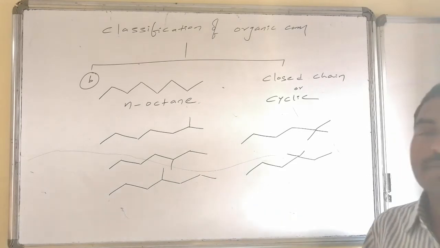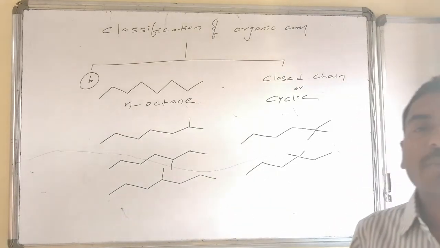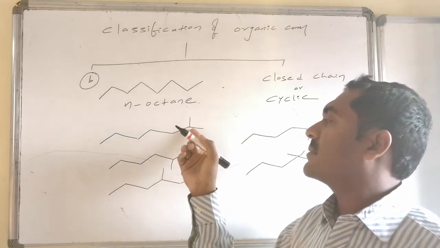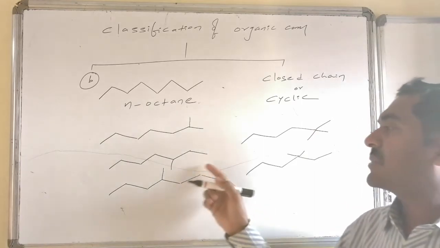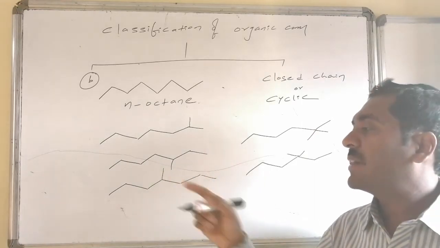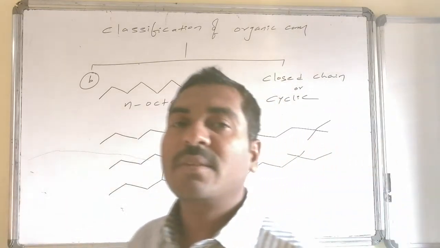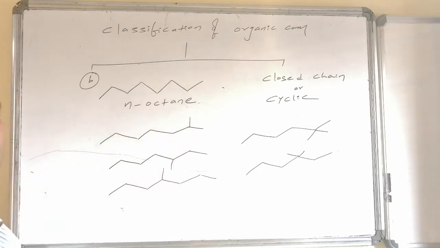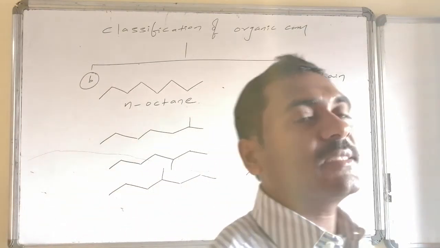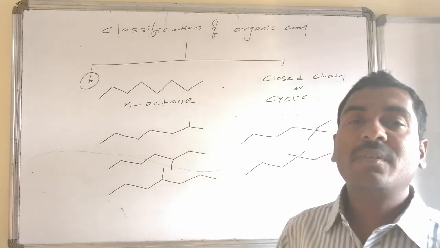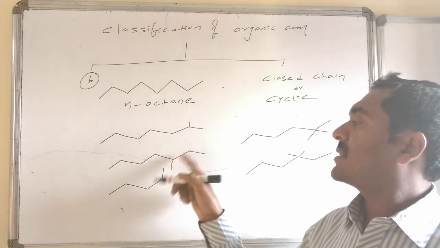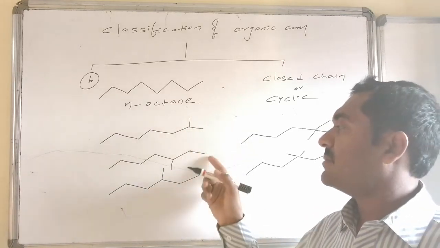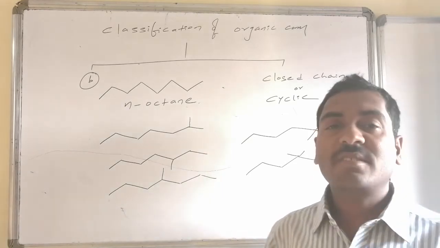The tertiary can be the last but one. Tertiary can be other carbon atoms which are not the last but one. Here, from the last, the second carbon may be tertiary, the third carbon from the last may be tertiary, from one end the fourth carbon may be a tertiary carbon. All of these are branches. The same 8 carbons are adjusted in such a way. Here 8 plus 0 combination is there without any kind of branches, but here it is adjusted in the form of 7 plus 1. See, it consists of a total of 7 carbons followed by 1 branching. One carbon has branching, methyl has branching. This is also 7 plus 1 carbon. This is also 7 plus 1 carbon.